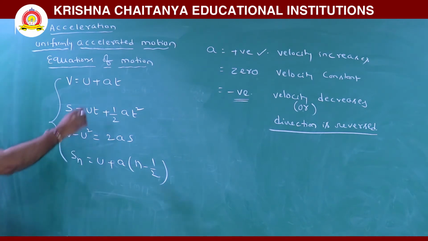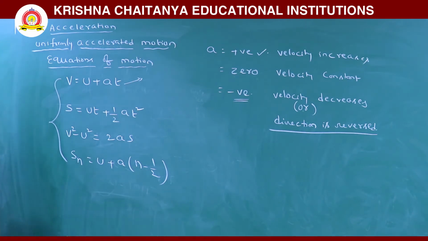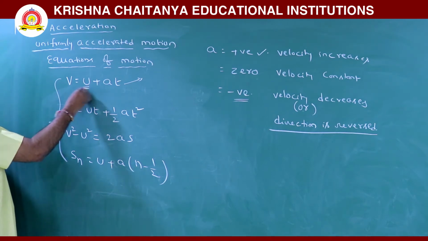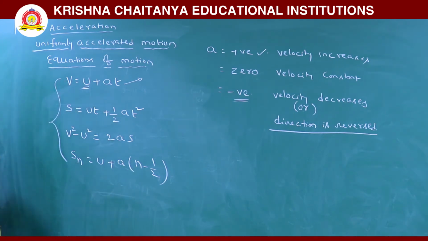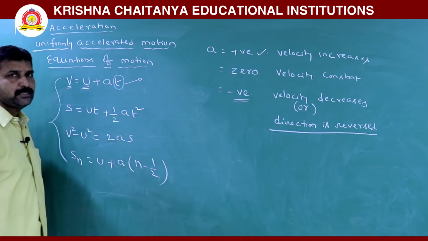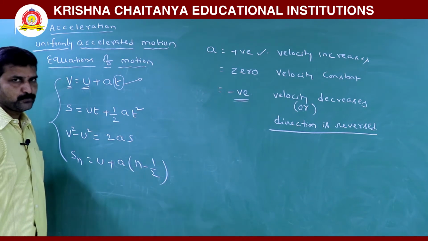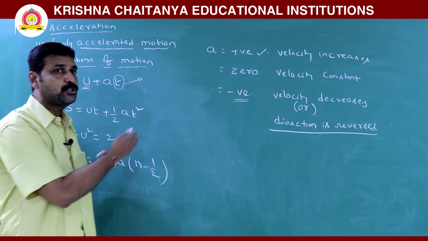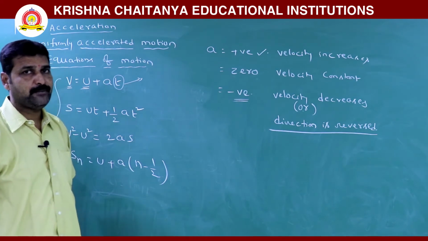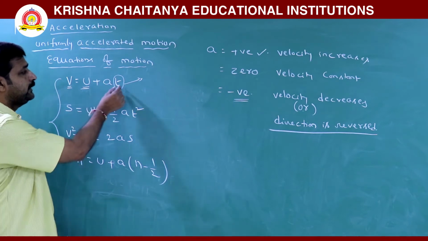Then what is this? v is equal to u plus at. What are the terms indicated in these equations? u is initial velocity, v is final velocity, t is time interval. It is not a time, it is a time interval. Means if the body starts from 0 seconds and moves to the 7th second, then the time interval is 7 seconds. So that is t.